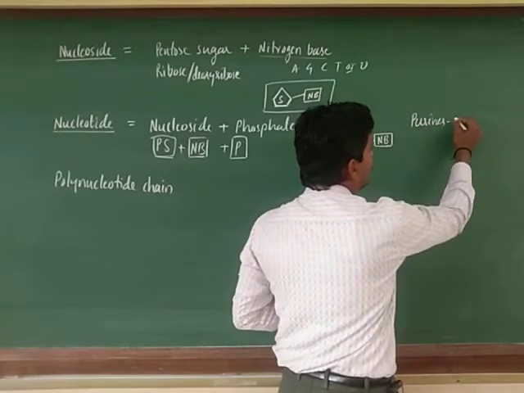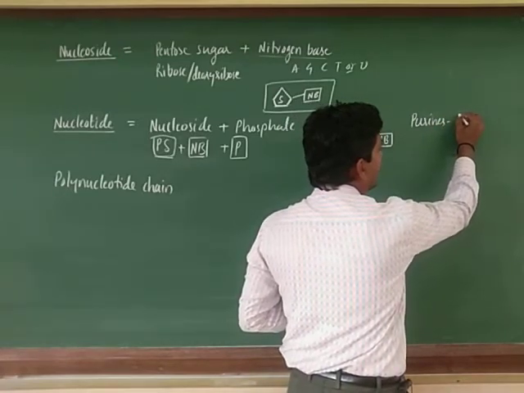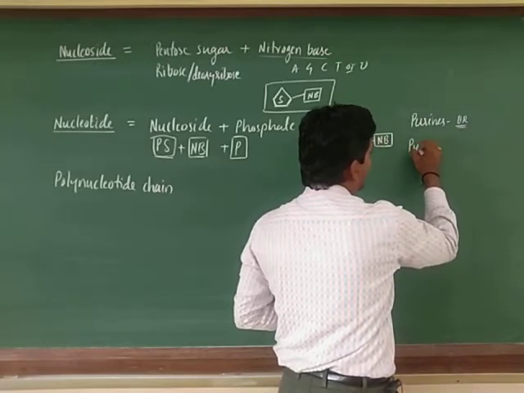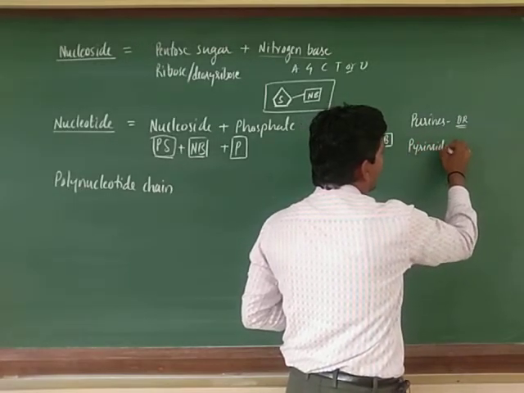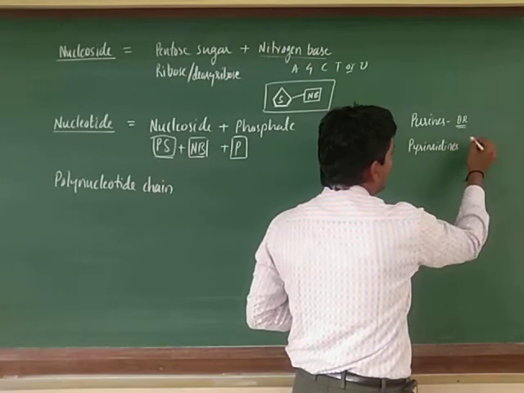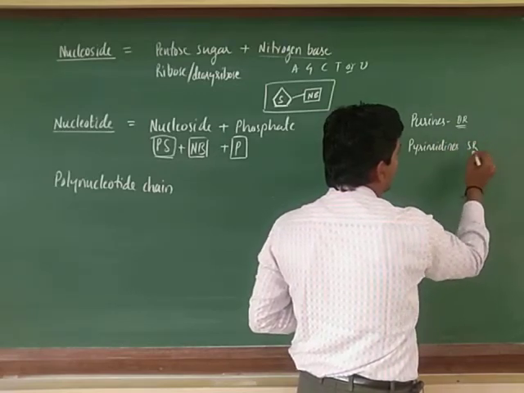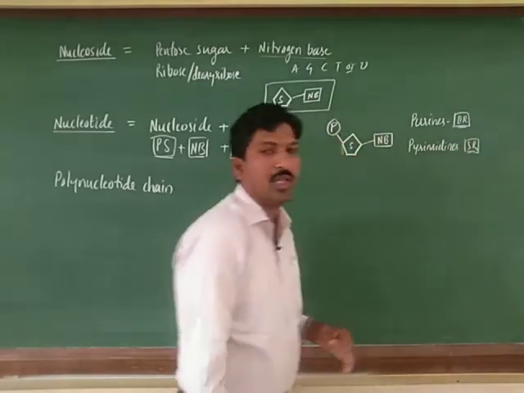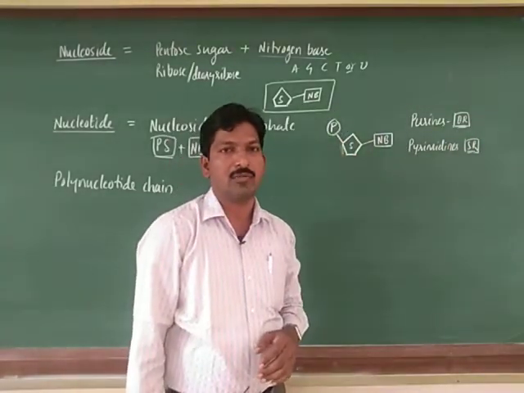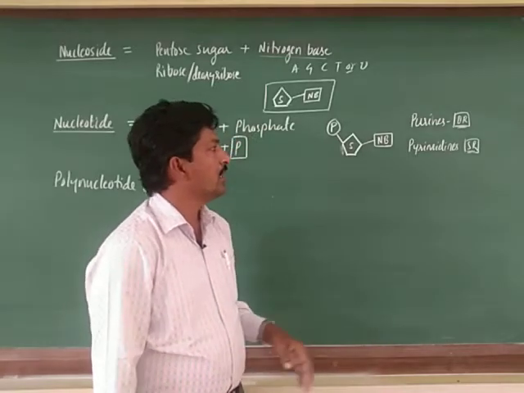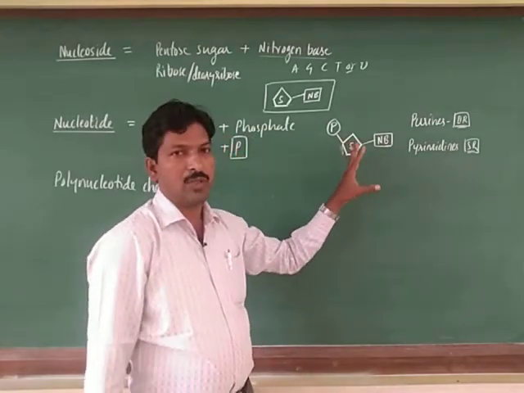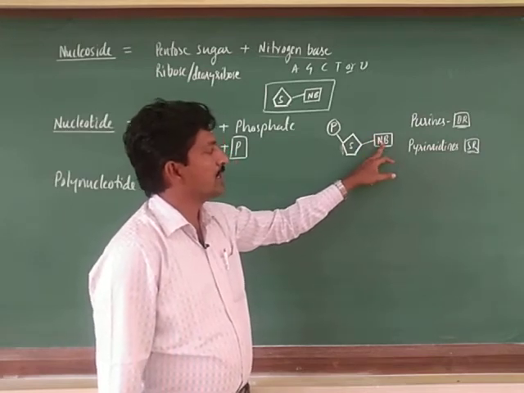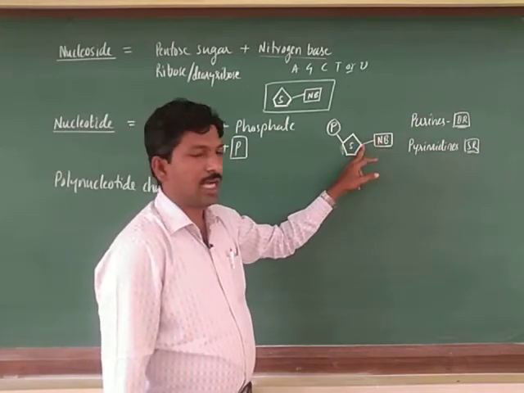because purines are double-ringed structures and pyrimidines are single-ringed structures. The diagram then becomes a chemical structural formula, as we call it in chemistry, which is a very big diagram, so no need to draw it here. Just understand that the nitrogen base is attached at the first carbon.